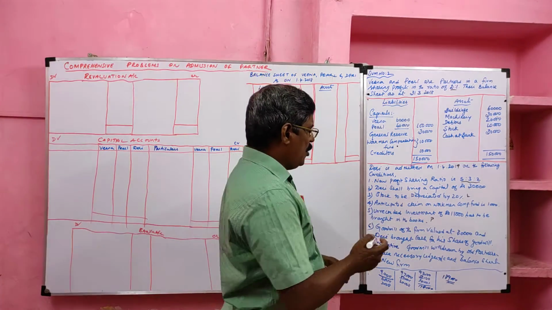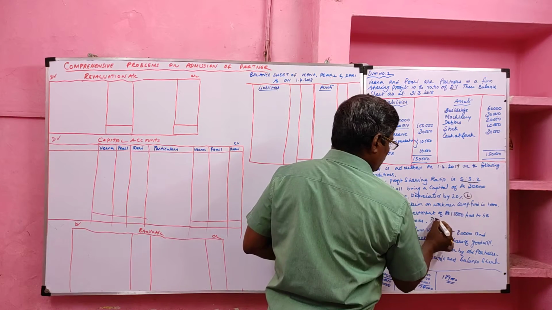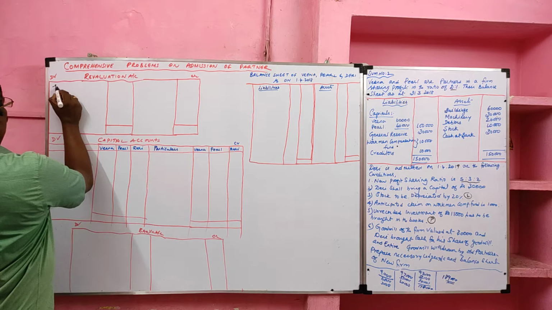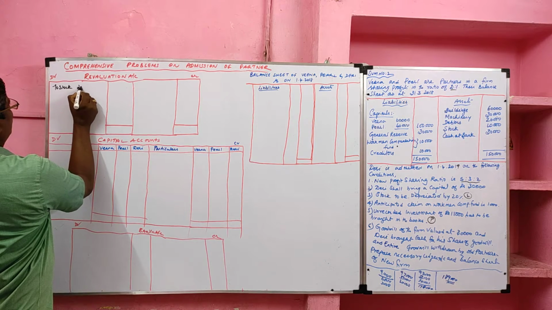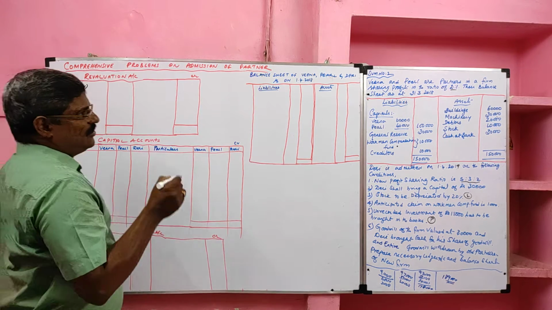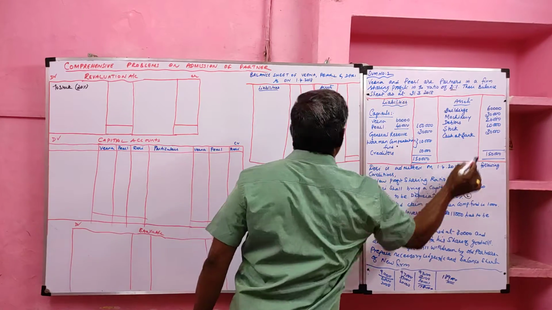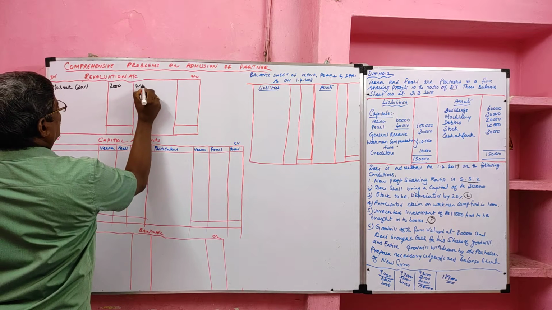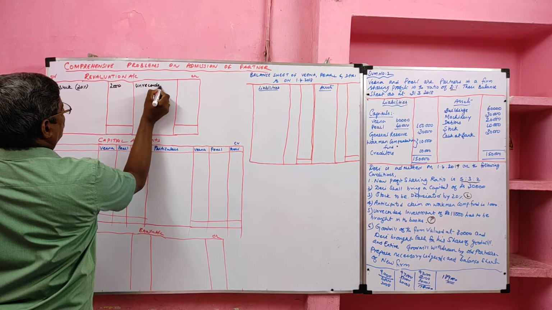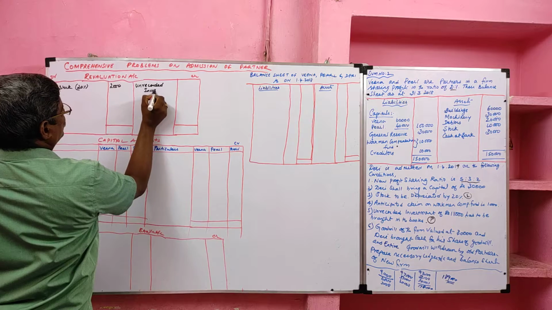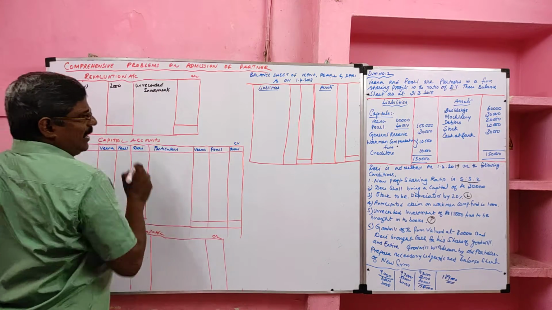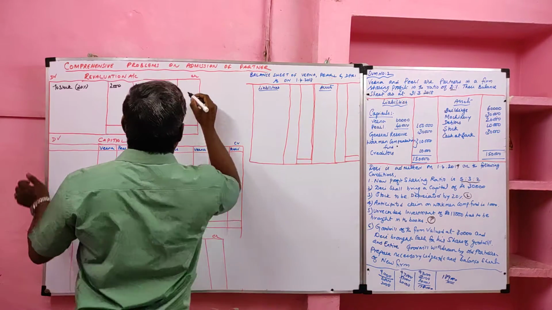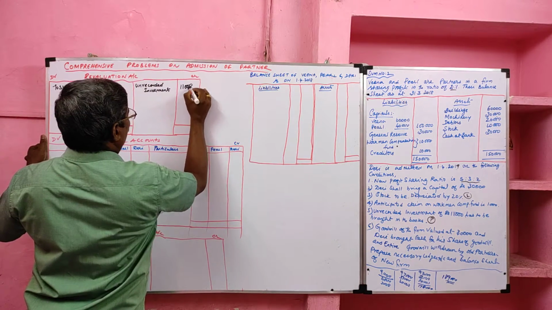Here there are two items: one is a loss item, another is a profit item. Stock depreciated is a loss item. To stock depreciated at 20%, on stock value of 10,000, 20% is 2,000. Then the unrecorded investment is a profit item. Unrecorded investment of 11,000, so we have to record it as a profit item, the asset not yet recorded.